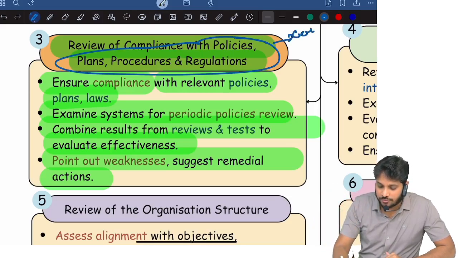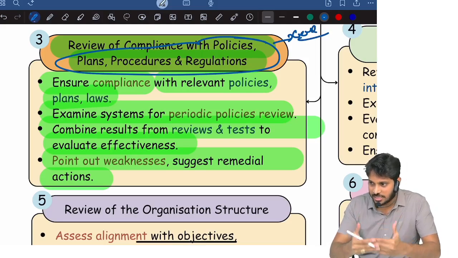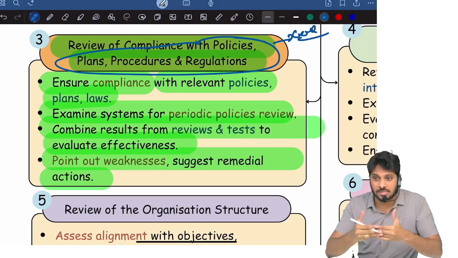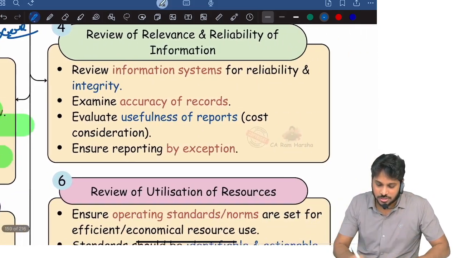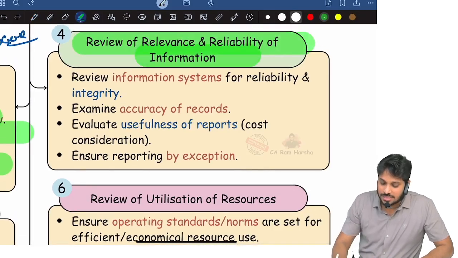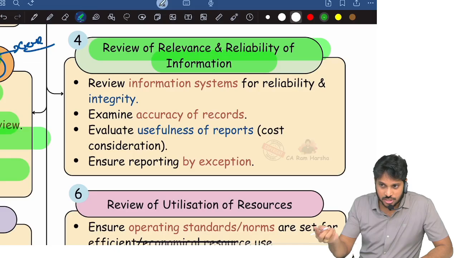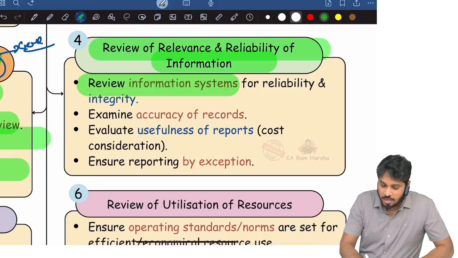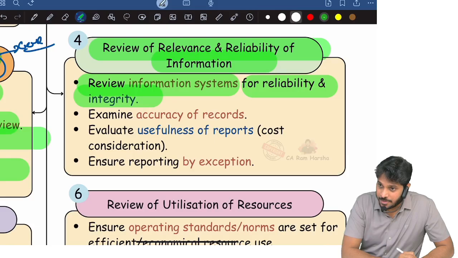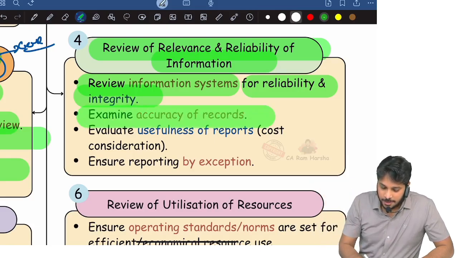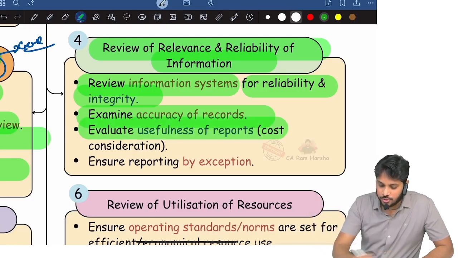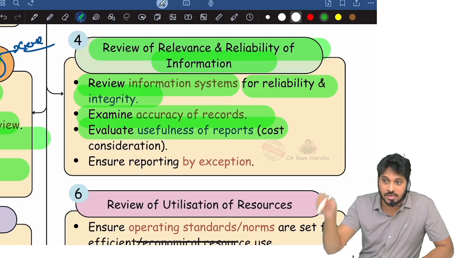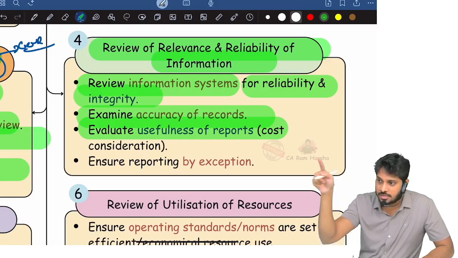Nothing but this is code of conduct, the company code of conduct, bylaws, internal bylaws, manuals, MIS, EAS. All these things internal auditors will review and give recommendations. Then review relevance and reliability of information, which may be financial statements, which may be non-financial information, all that. Review information systems for reliability and integrity, systems, data, and examine accuracy of the accounting records, other records. Evaluate usefulness of various reports that are being circulated within the organization, MIS reports, EAS reports, all that.